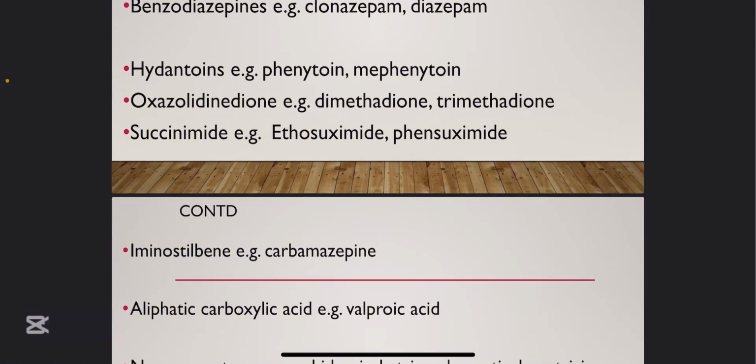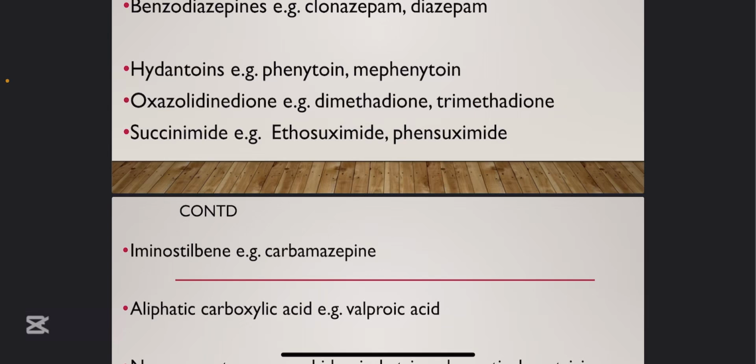Then mephenytoin is also an example of hydantoin. Then O means oxazolidinedione. You can see it ends with dione. So we have examples like dimethadione and trimethadione, also ending with dione. Then S means succinimide. Examples of succinimide are ethosuximide and phensuximide, ending with imide also.